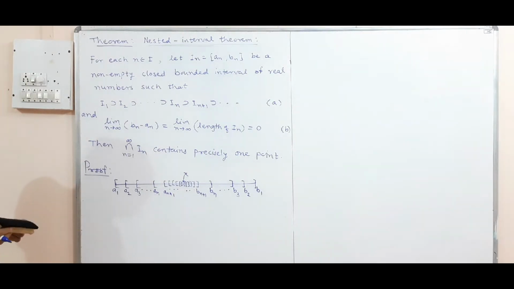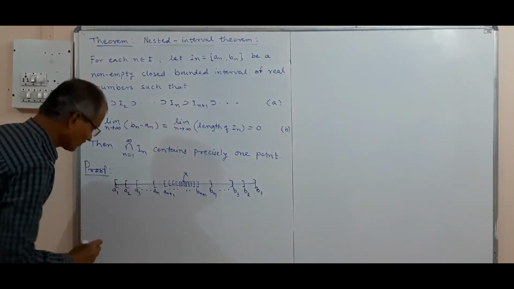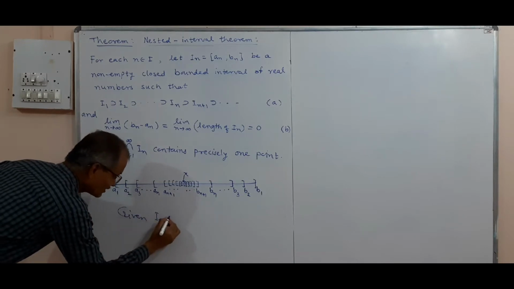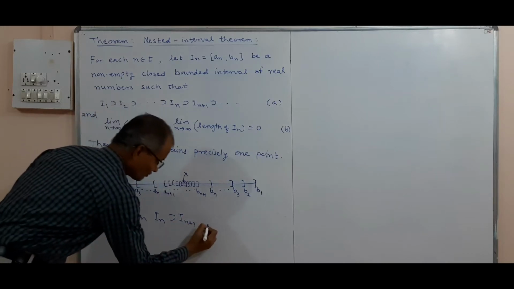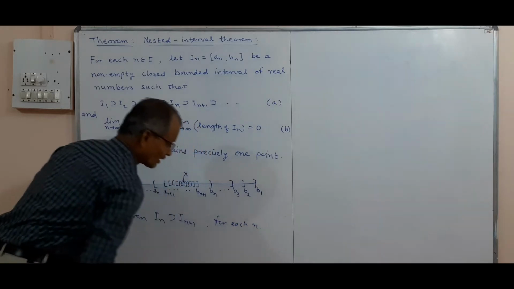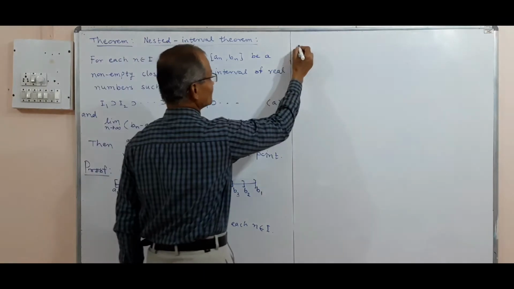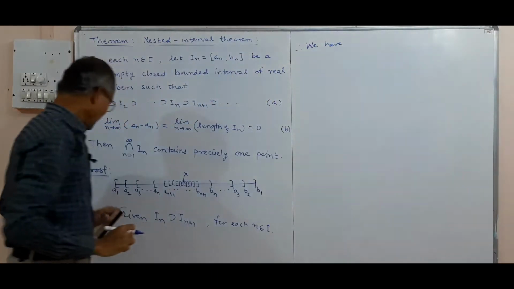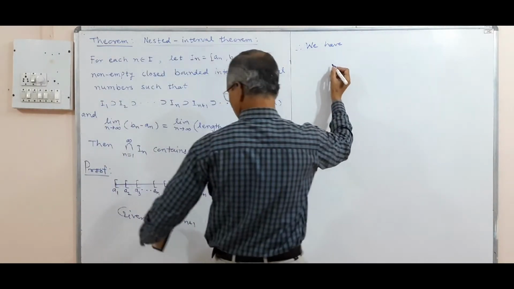Now we shall prove the theorem. It is given that In contains In+1 for each n belonging to N, and therefore, from the figure we can see, a1 is less than a2 is less than a3 and so on.